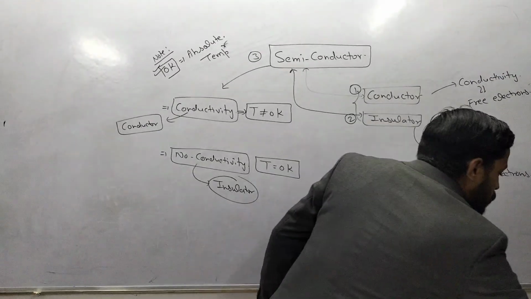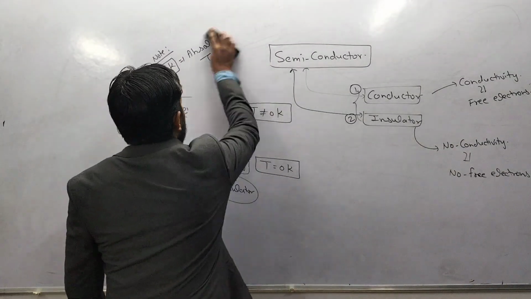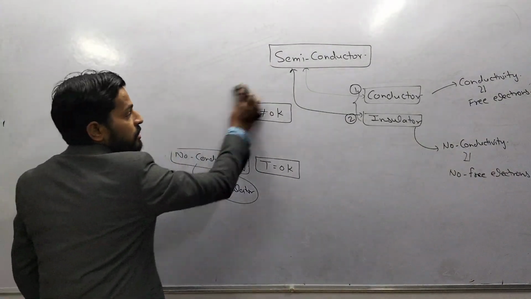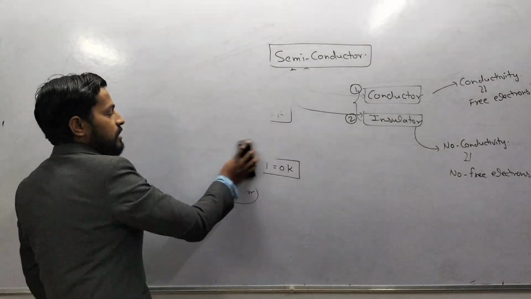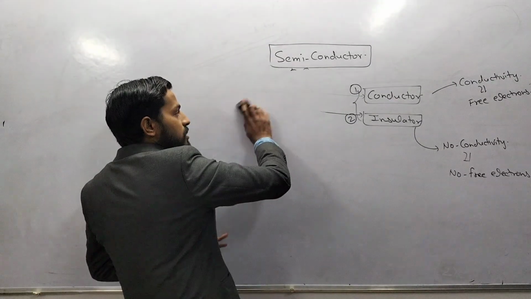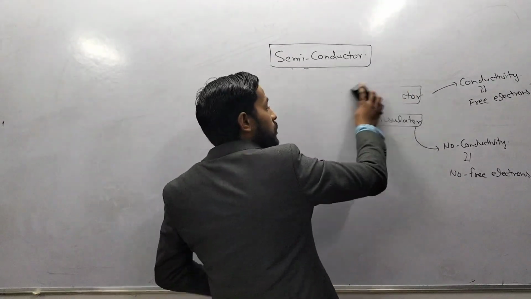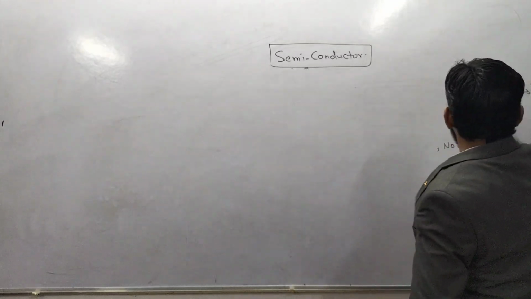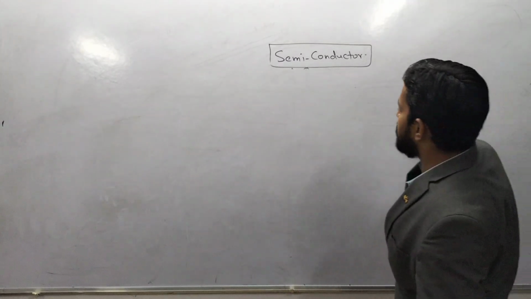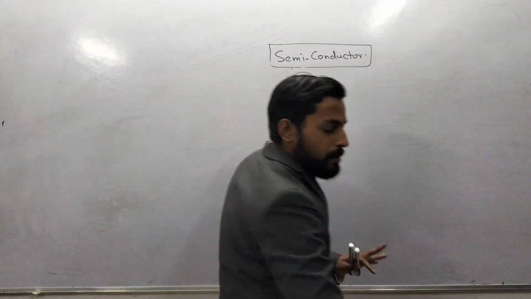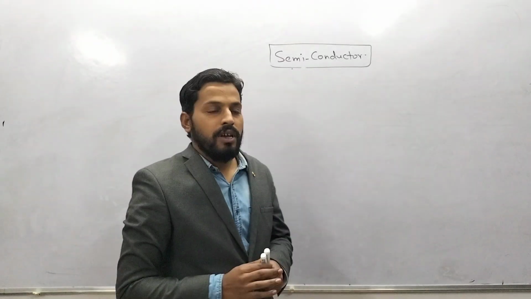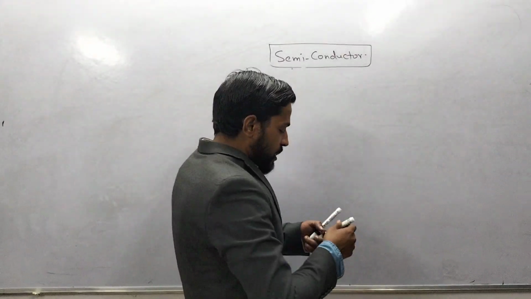Now we are going to discuss the types of semiconductor, and it is important. Why is it important? Because a number of questions come from this base, it is the base of semiconductor. We have two types of semiconductor.